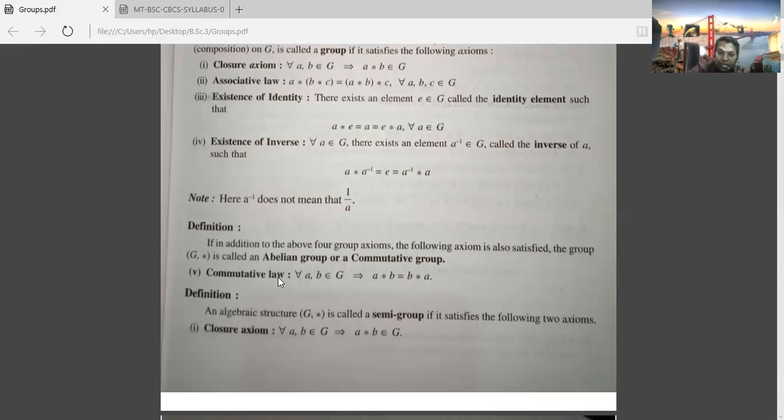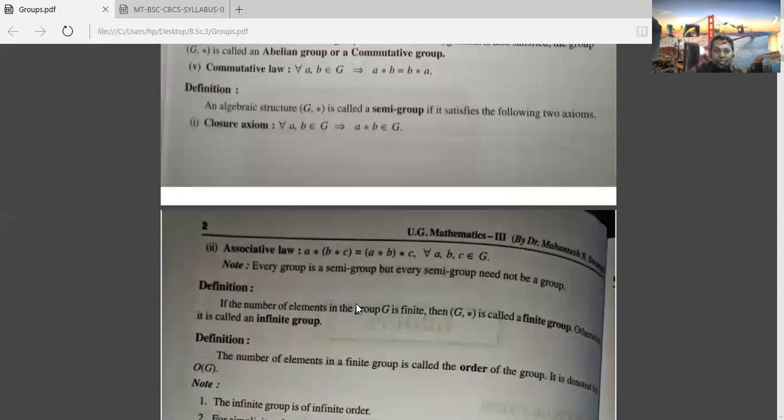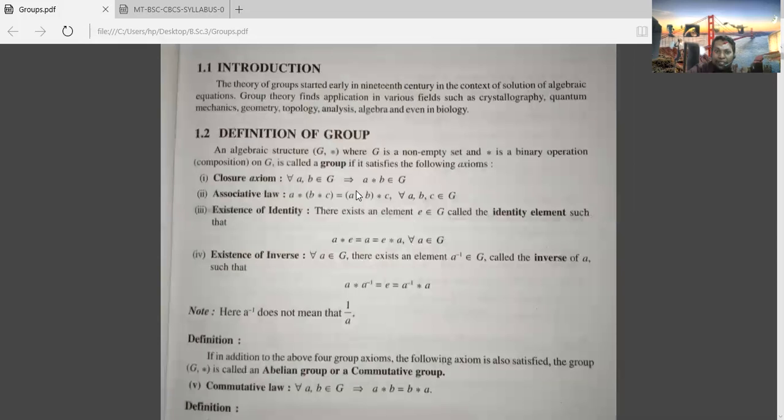Now we will go for the definition of the semi-group. This is the same algebraic structure (G, *), G is non-empty, * is a binary operation. If it satisfies the closure axiom and then the associative law, then that will be called a semi-group. The group itself is a semi-group, but a semi-group need not be a group. The first two properties are satisfied, therefore a group itself is a semi-group. That is, if G is a group then that will be a semi-group also. But if it is a semi-group, that need not be a group.